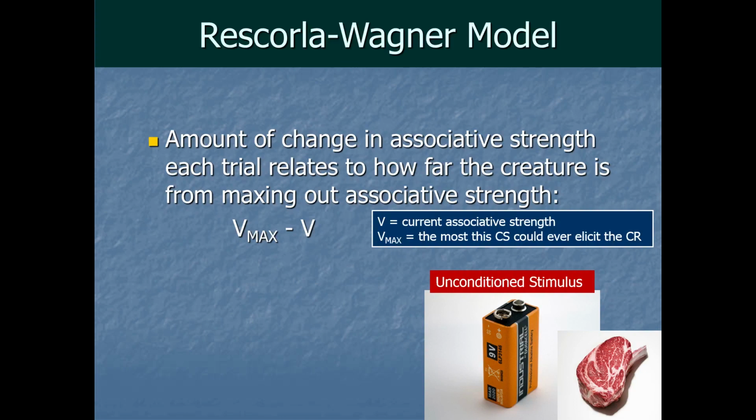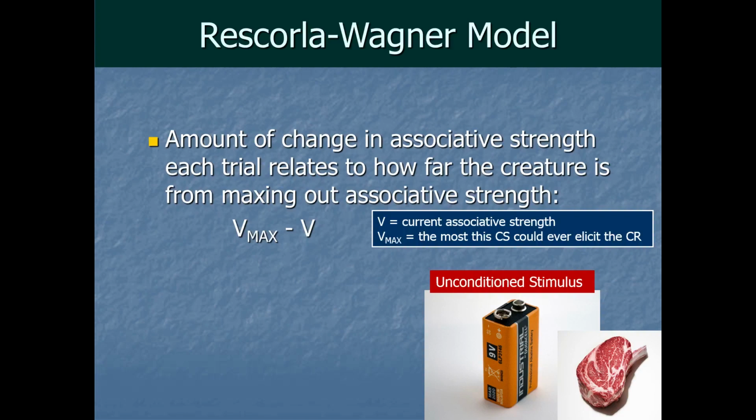In other words, to figure out the Vmax, you're just looking at how much total power the battery has. Start with how much a response the US gets on its own. That would be the UR, right? So Vmax will be the same strength as whatever the UR is. Whatever you get out of that much meat, that's the most you could possibly get out of things that are paired up with the meat. You can't get more drooling out of the sound than you do the meat itself. So that's where Vmax comes from.